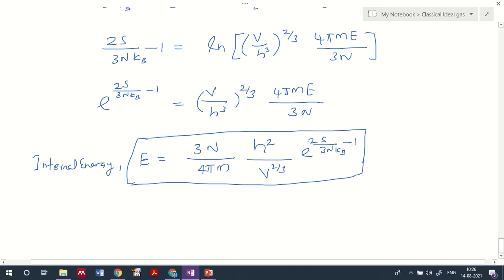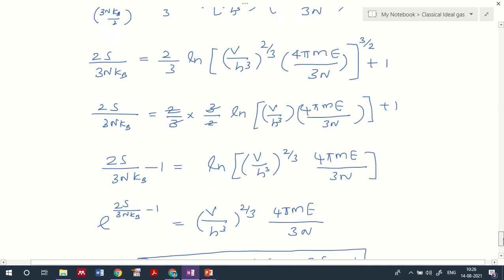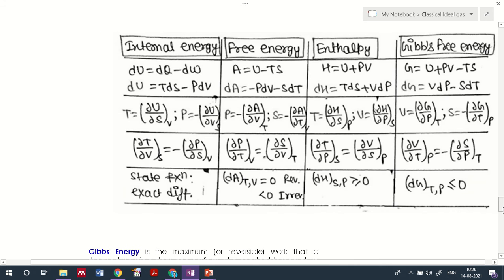Now we know that if you get the internal energy, it is very easy to find out the temperature value. What was the relation? When you differentiate internal energy U with respect to S at constant volume, you will get the temperature value.